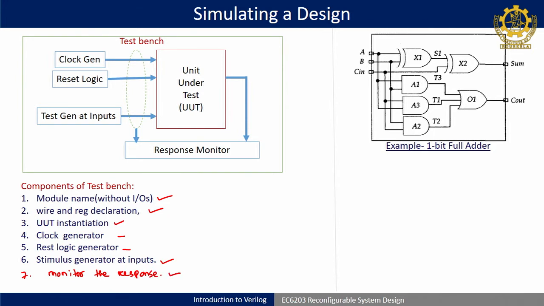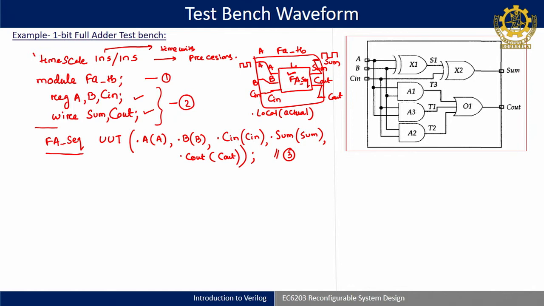So, here we will do a small version of monitoring, either through the simulation window or by using the $monitor command. But there are automated versions where we can read the inputs from a file and compare with a standard output generated in a file, and those can be compared through coding. So, that we may see towards the end of the syllabus. Okay. So, now once it is done, then we have to generate the inputs.